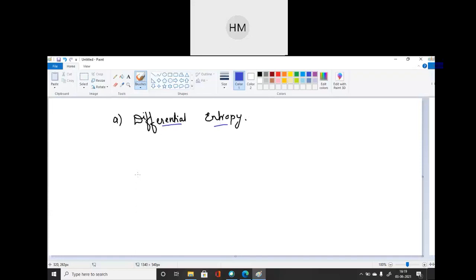So write down over here: differential entropy. Write in this: if P of X, where we define probability, here also we are defining the probability.